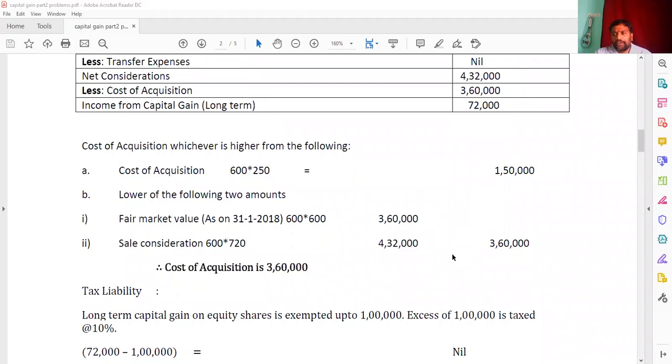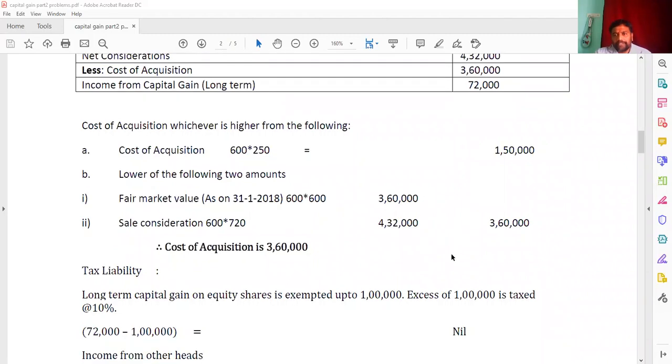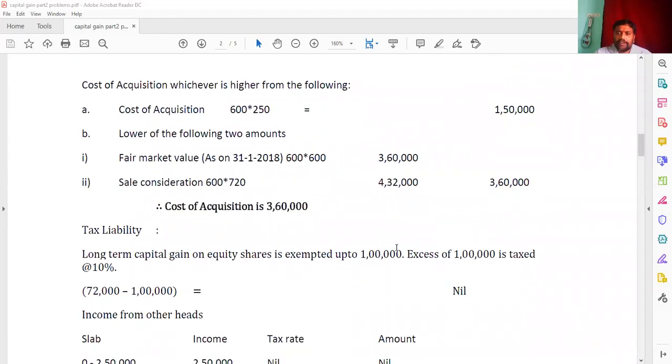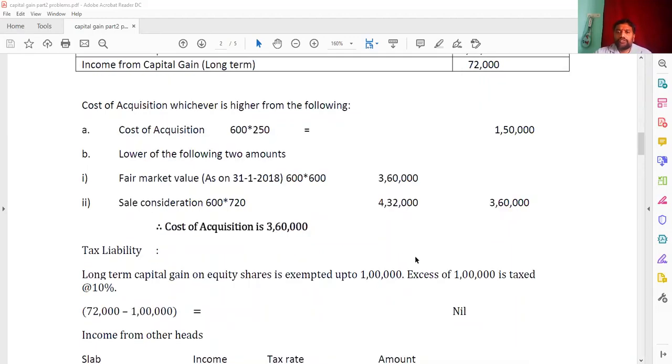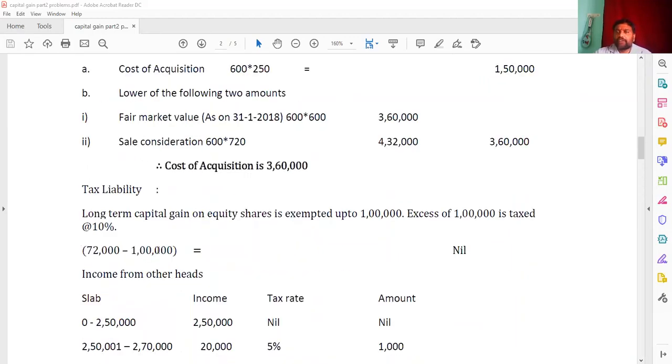So then we have to work out the tax liability. Just now we learned that long-term capital gain on equity shares is exempted up to 1 lakh. The excess of 1 lakh is going to be taxed at the rate of 10%. But here we got an amount of 72,000, which is lesser than the 1 lakh. So there is no long-term capital gain tax, and the tax is nil.